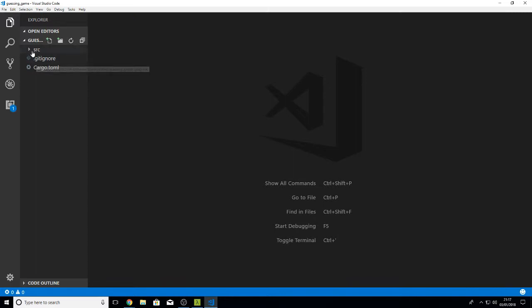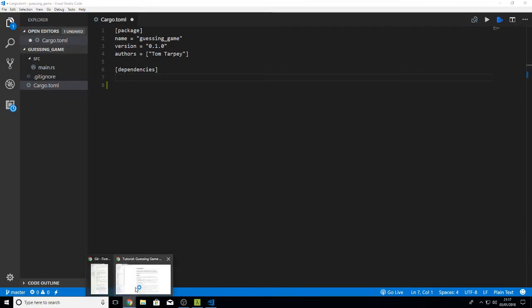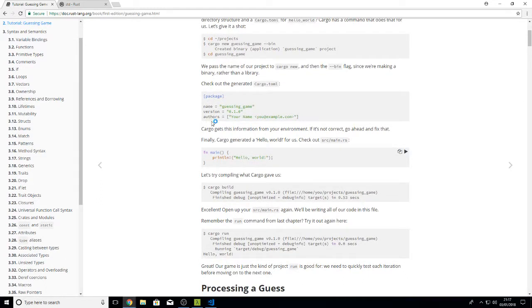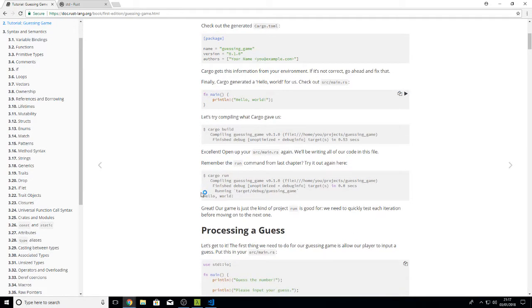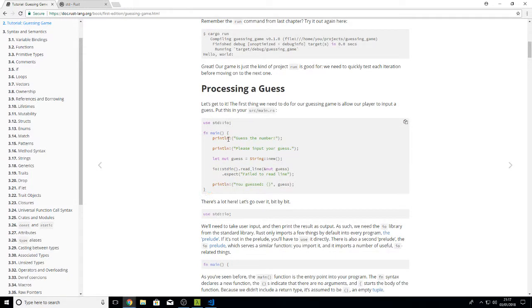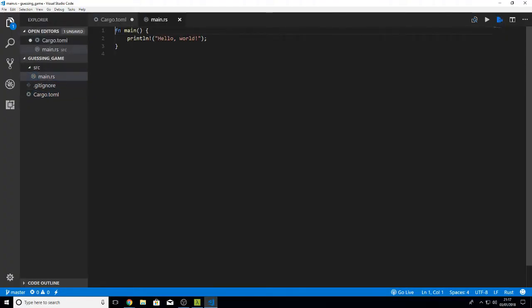Close the welcome screen. Let's go into source. Cargo TOML file, author, version, dependencies. I think we're going to have a random dependency or something in this. Let's just have a quick look at this. Setup, blah blah, package, hello world's working, cargo build, processing a guess, stdio. So look at the main.rs source. So I need to add the stdio part there, don't I?